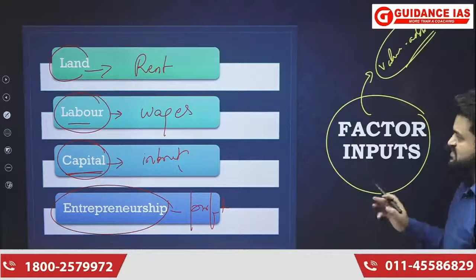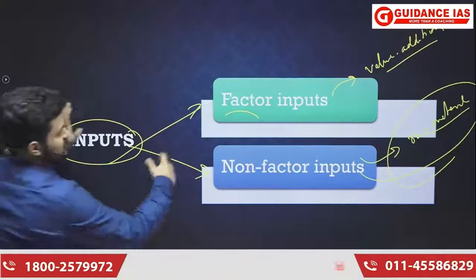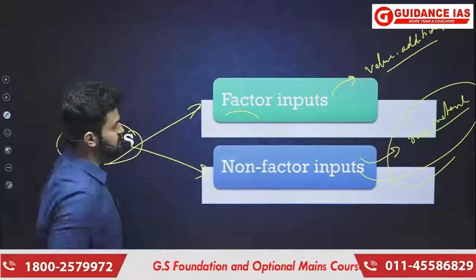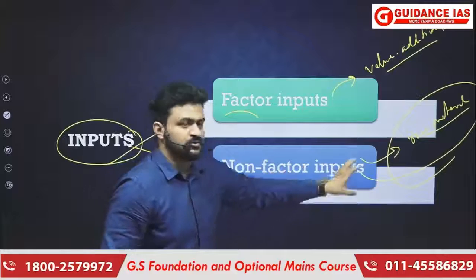Okay, so you just came to know that there are two kinds of inputs. One is factor inputs, the other is non-factor inputs. And how do we distinguish them? Because factor inputs can do value addition, non-factor inputs cannot do value addition.